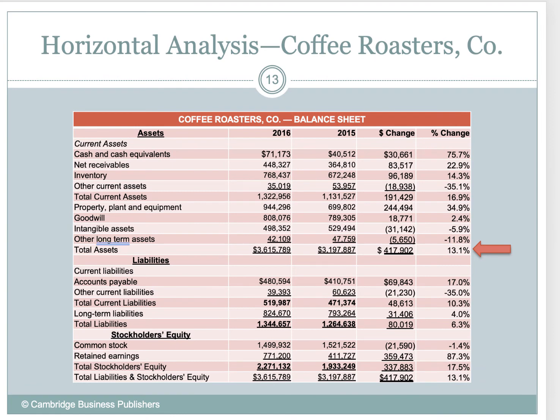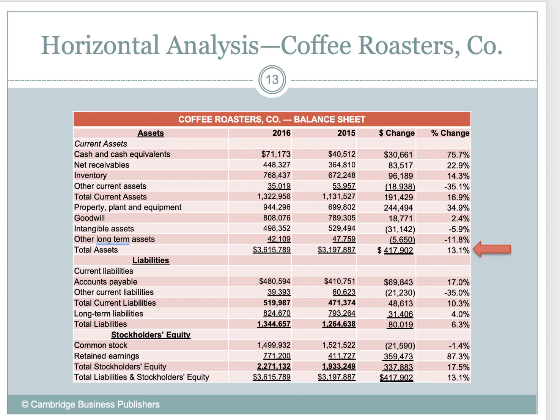So let's look at horizontal analysis, okay? And let's just start off with total assets. So we noticed that in 2015, they had total assets of $3,197,877, okay? In 2016, they had $3,615,789, right? Okay, great. Those are values. What does that tell us?